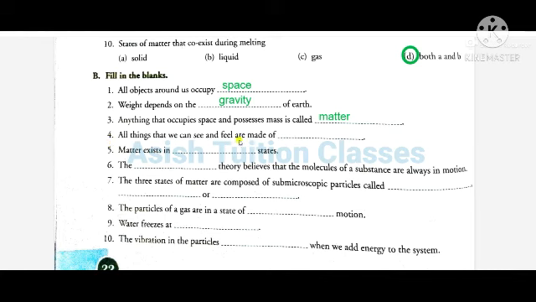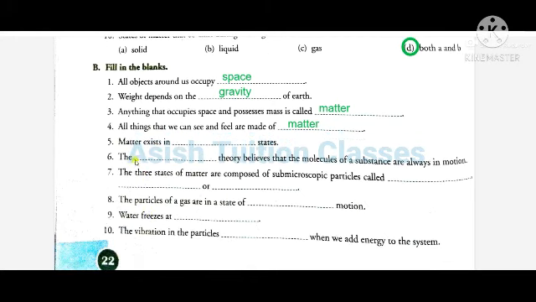Number 4. All things that we can see and feel are made of matter. Number 5. Matter exists in 5 states: solid, liquid, gases, plasma, and BEC. BEC means Bose-Einstein condensate.